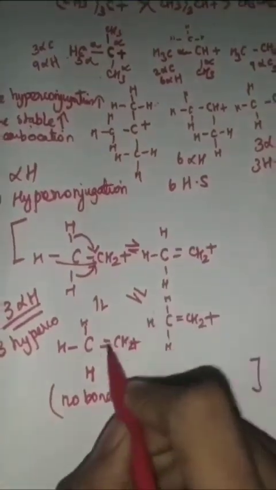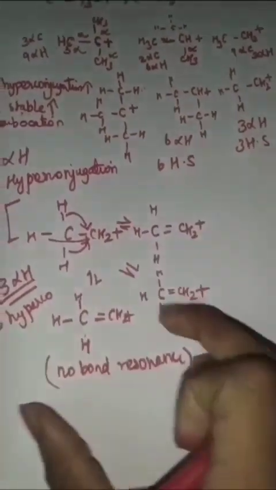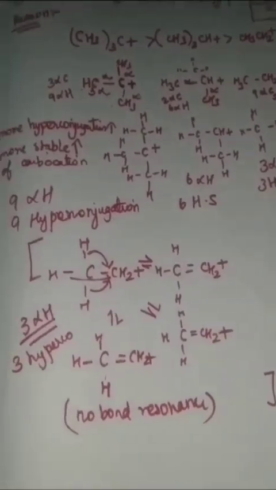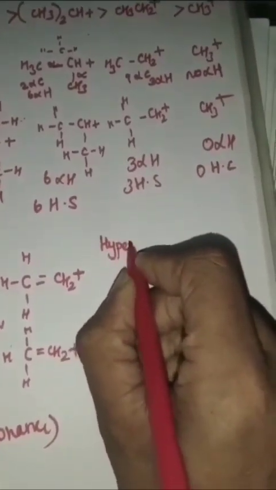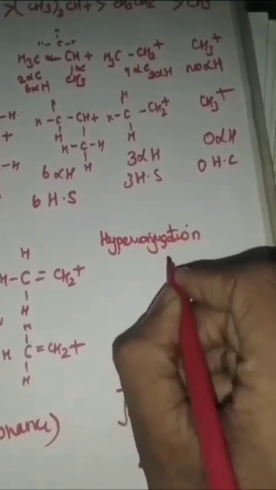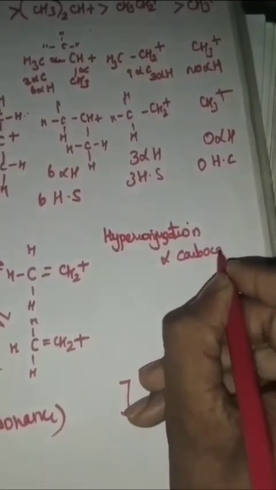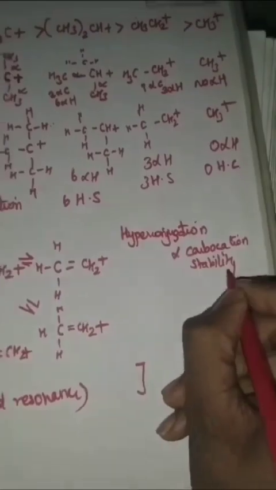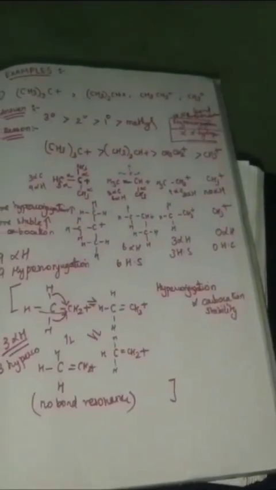So this hydrogen has no bond, here no bond, here no bond. This is the beauty of chemistry: no-bond resonance. Structures like this are also possible in chemistry. So one should remember that hyperconjugation is directly proportional to carbocation stability. One should know all the structures to find the stability of carbocation.